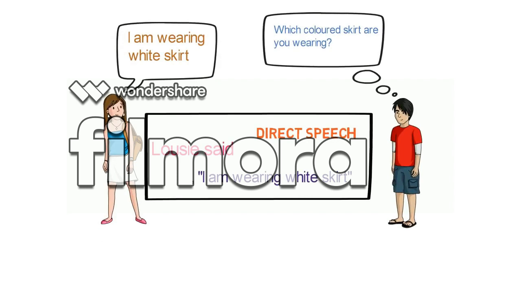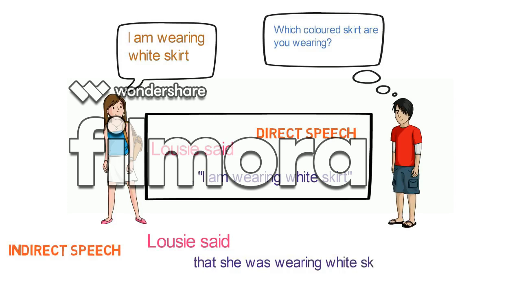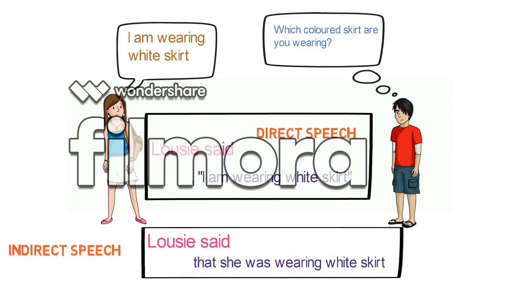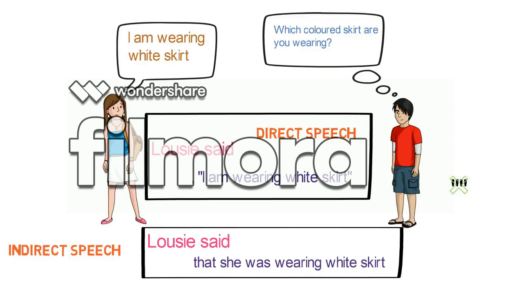Let's look into another example that we saw earlier. Lucy said, "I am wearing a white skirt." Converting this to indirect speech, it will become Lucy said that she was wearing a white skirt. What are the changes you can identify here while converting from direct speech to indirect speech? Here also, first is removal of inverted commas. Second is the change of tense. And the third is use of the conjunction that. I hope you are clear with the fundamental difference between direct and indirect speech.